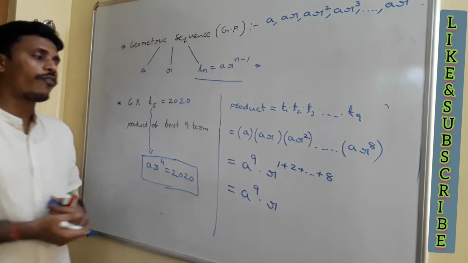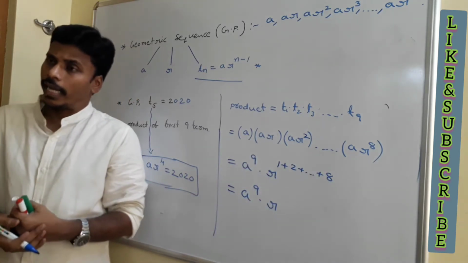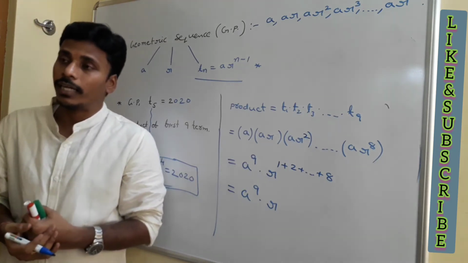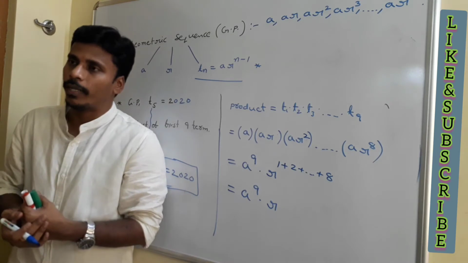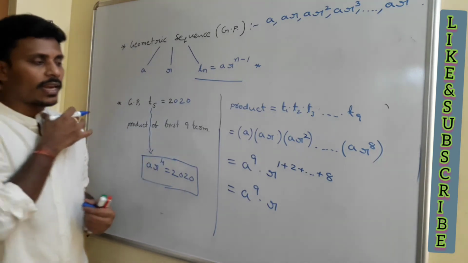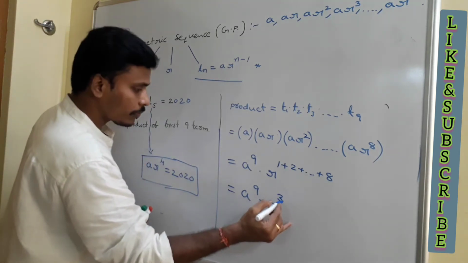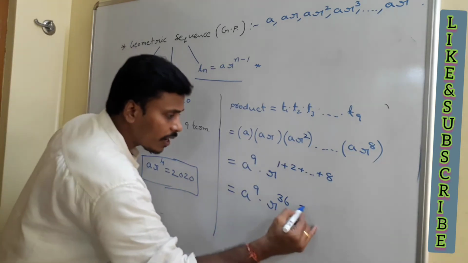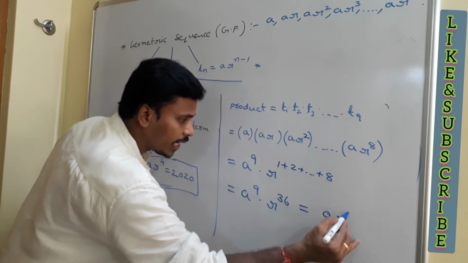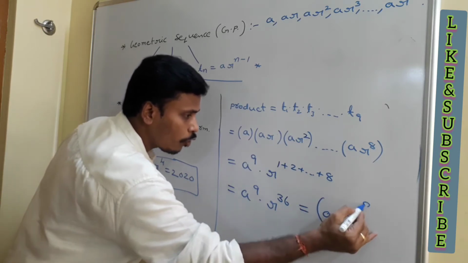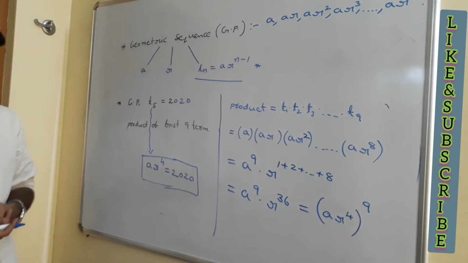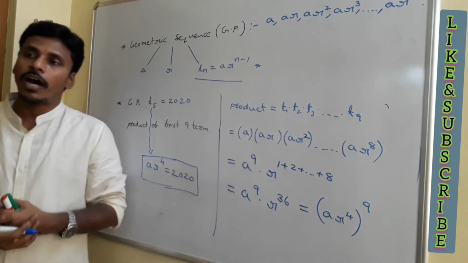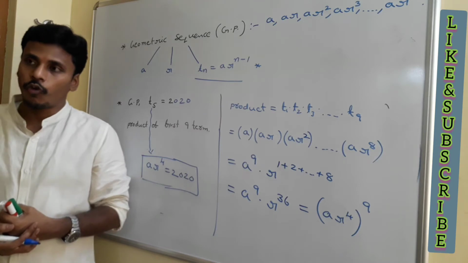What is the sum of the first 8 natural numbers? Either go with the direct addition or use our previous formula, 8 into 8 plus 1 by 2. So 8 plus 1 is 9 and this is 36 most probably. Right? A power 9 into r power 36. This a power 9 into r power 36 can be written like this: (a r power 4) power 9. Is there anything wrong? Nothing wrong. See, a power 9 and (r power 4) power 9 is r power 36. (a r power 4) power 9.